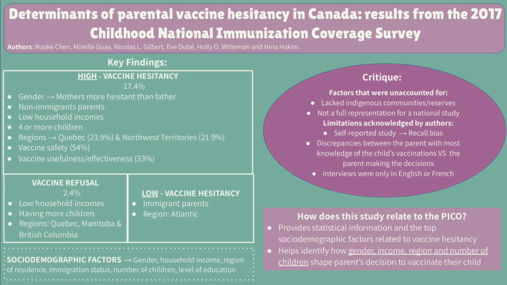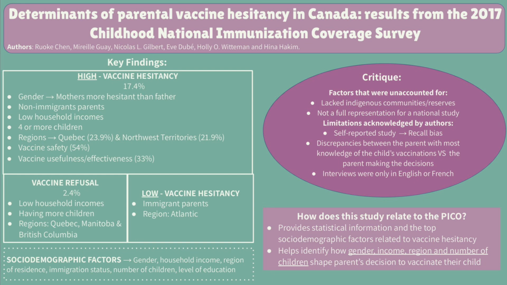Now moving on to the top key findings of this study. Parents with high vaccine hesitancy made up 17.4% of the parents. Some of the top socio-demographic factors related to high vaccine hesitancy were that the mothers were more hesitant than the fathers. It was also higher in non-immigrant parents, low household incomes, and parents with 4 or more children. Some of the top regions were Quebec and the Northwest Territories.